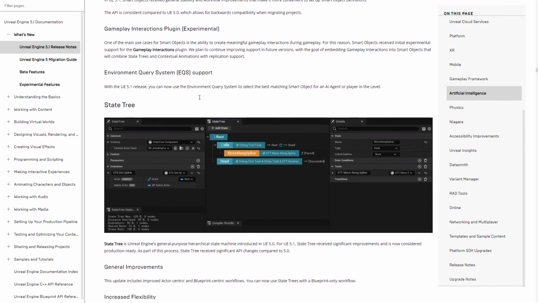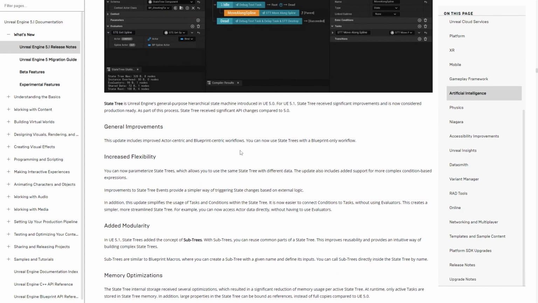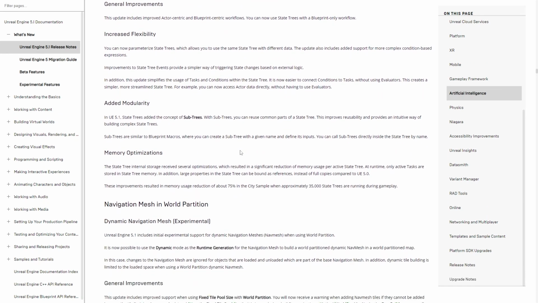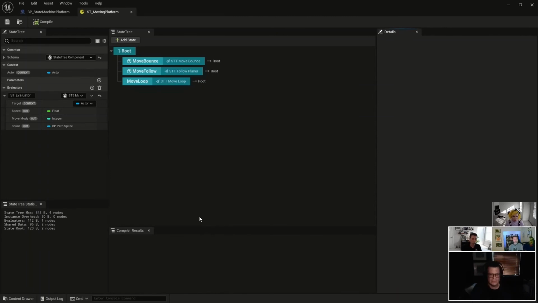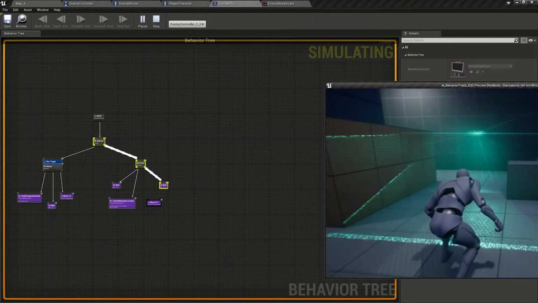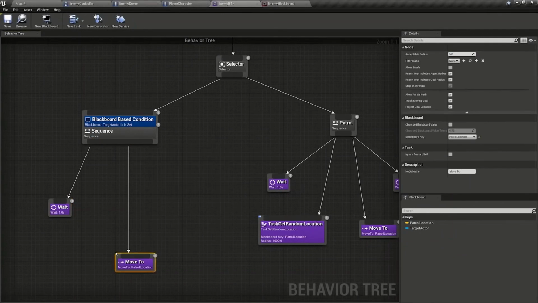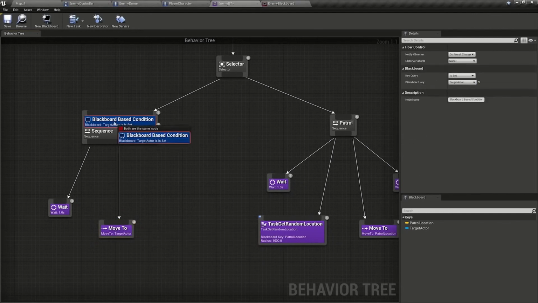AI, a big topic also for UEFN and Verse, because we know we're going to be able to script AI behaviors in Verse, but we did get Stage 3 production ready. This is a different way of creating AI behavior, like a waterfall top-down behavior chain instead of a tree of nodes. Let me explain a little bit what I'm even talking about. Unreal for a very long time has used behavior trees to decide what AI is going to be doing. You can imagine a tree of nodes where you have a root from which the AI starts deciding what to do next, and it goes from the root to the branches in Unreal from left to right, going through each node, deciding if it can execute behavior in a given leaf, and consequently in the whole branch.